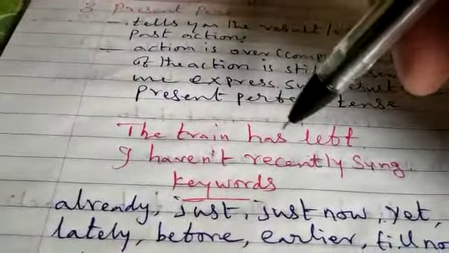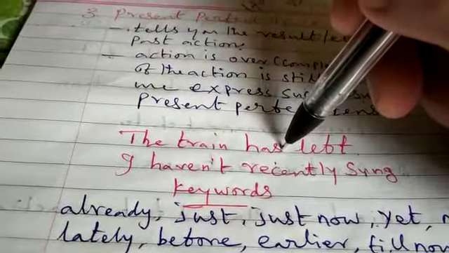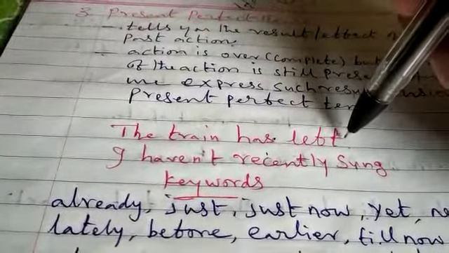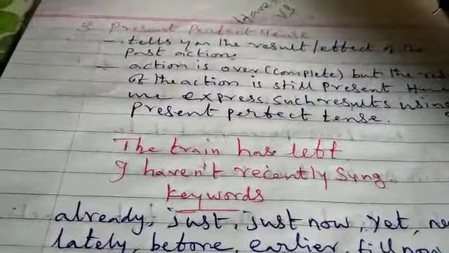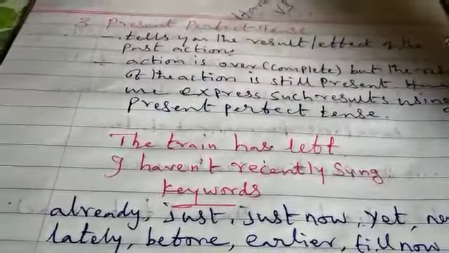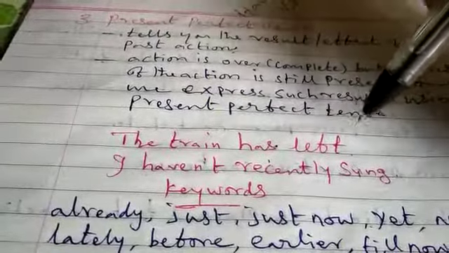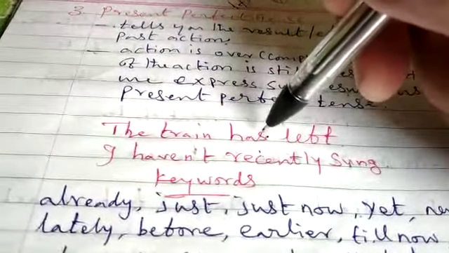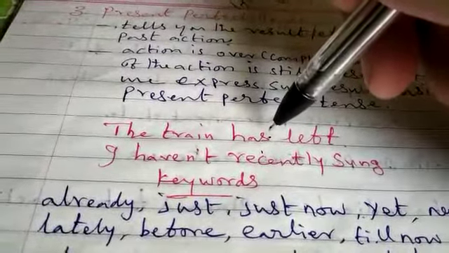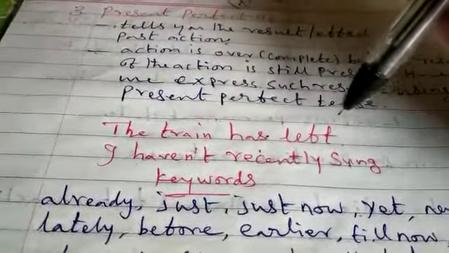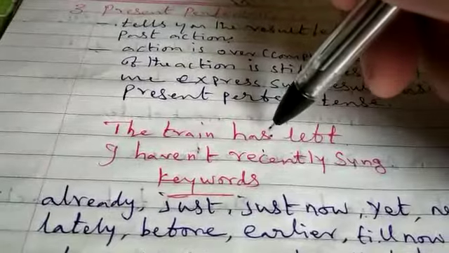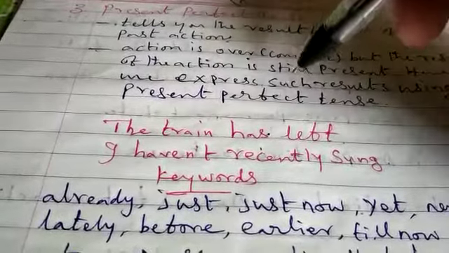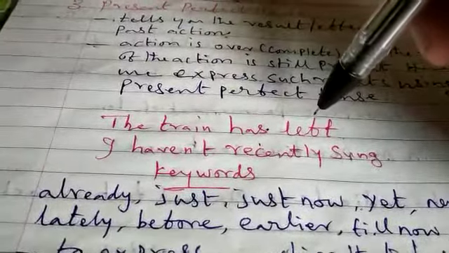Here, the train has left. Has is the present form of the have verb. Left is V3, the past participle of leave. Have plus V3 is perfect tense. Which perfect, present perfect or past perfect? Then you see the have form verb. If it is present, it is present perfect. If it is past, it is past perfect. Here, has is the present form of have, so this sentence is present perfect.